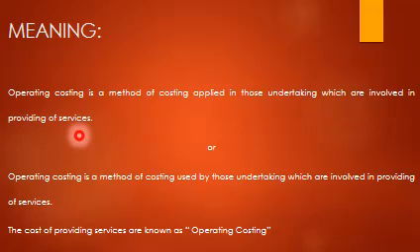Services means banking services, hospital, hospitality, education, financial services, transportation, boiler house, etc. All these are services, so these industries use operating costing. In simple words, operating costing is a method of costing used by those undertakings which are involved in providing services. The cost of providing services is known as operating costing.